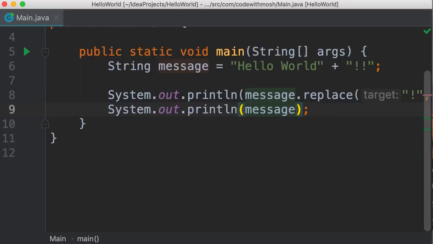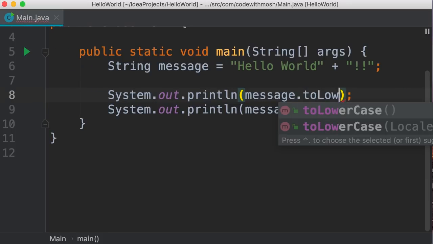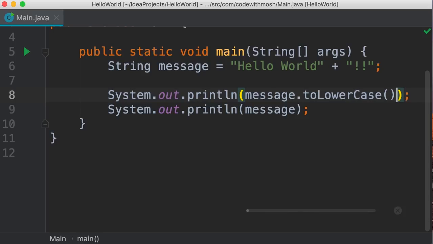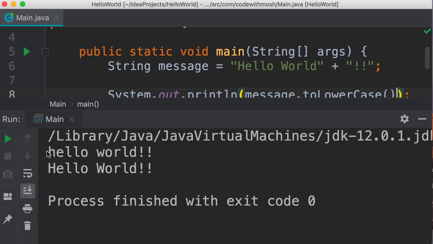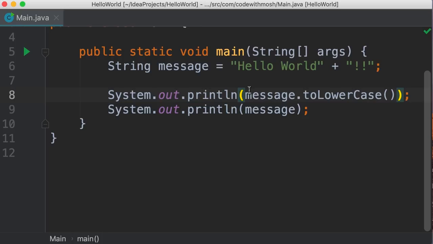Okay? We also have another useful method, toLowerCase. Let's take a look. So toLowerCase converts all characters to lowercase. And once again, you can see that the original string is not affected because this method returns a new string. Okay? We also have toUpperCase. And another useful method is trim. And with this, we can get rid of extra white spaces that can be at the beginning or the end of a string. Sometimes our users type unnecessary spaces in form fields. So using the trim method, we can get rid of these white spaces.